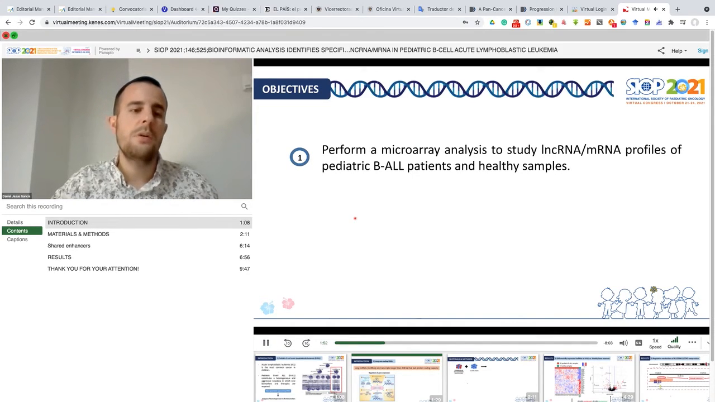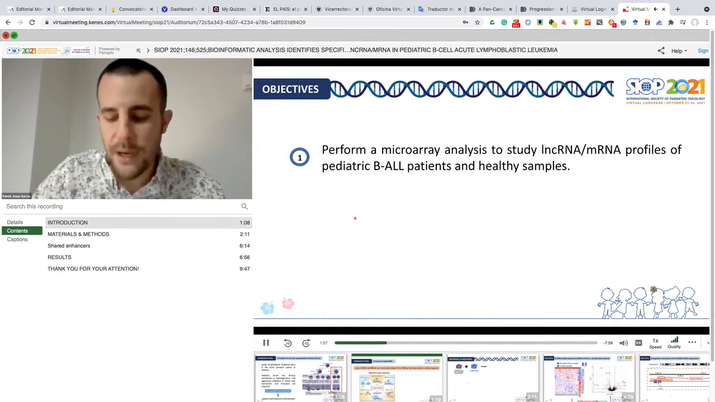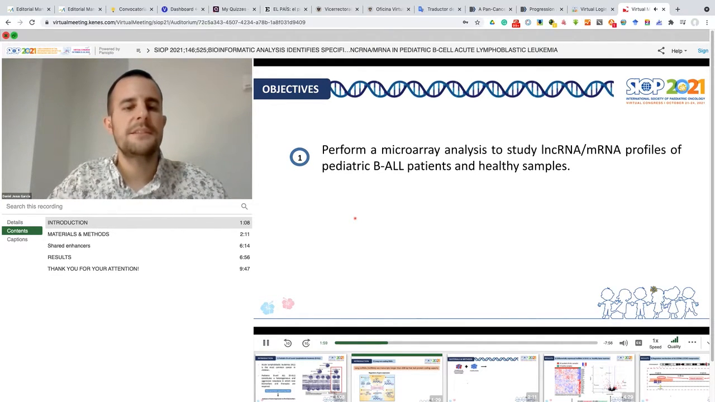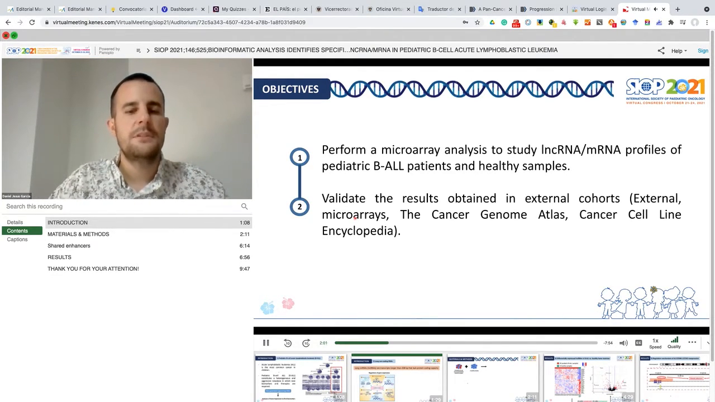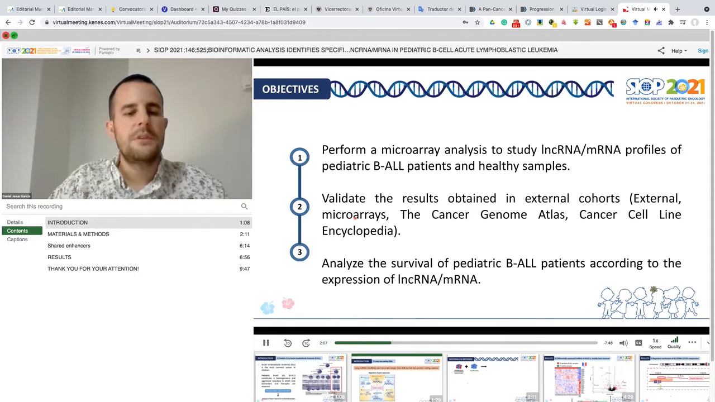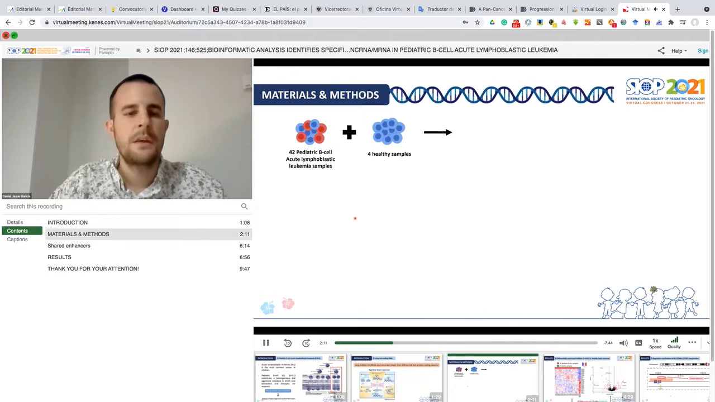So the objectives of this work were to perform a microarray analysis to study the non-encoding RNA and mRNA profiles in these patients, validate these results in external cohorts like the Cancer Genome Atlas or the Cancer Cell Line Encyclopedia, and analyze the survival of pediatric B-ALL patients according to this expression.